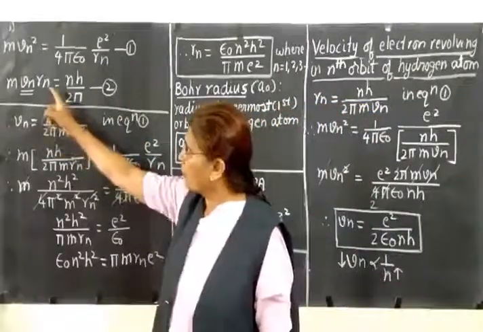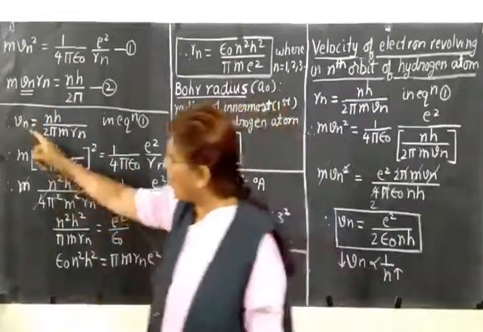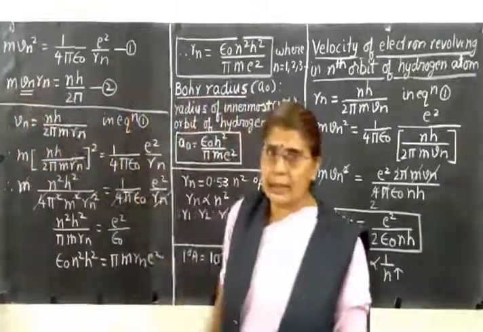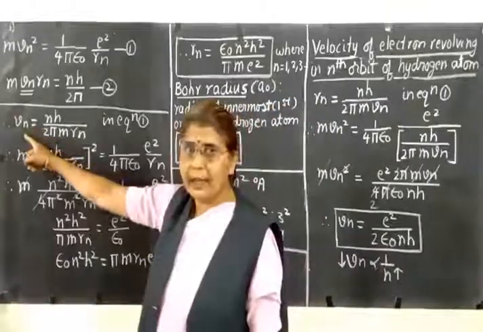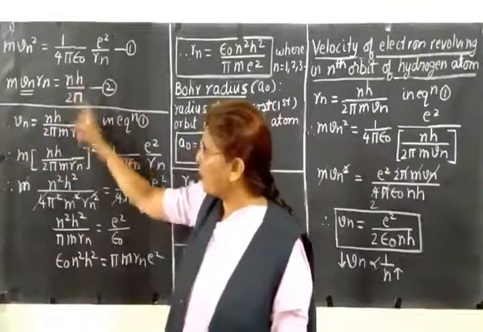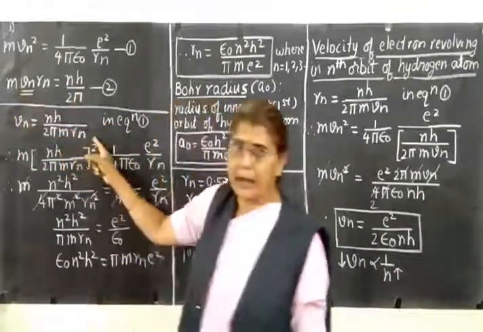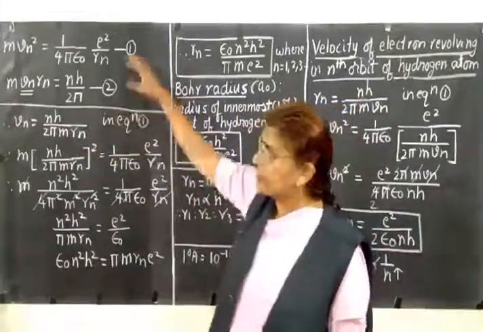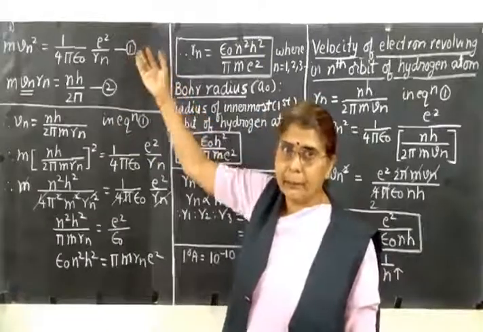So from equation 2, we shall find out the value of Vn. So mRn you transfer on the other side. So what will be the value of Vn? Vn will be equal to nh upon 2 pi into mRn. Now this value of Vn we shall substitute in equation 1 and simplify.